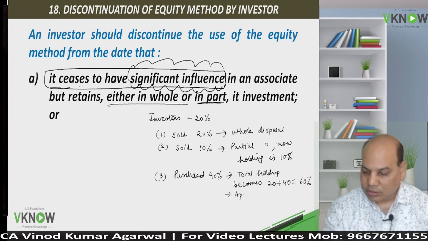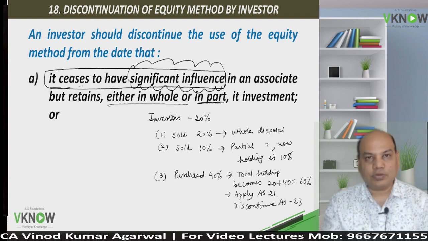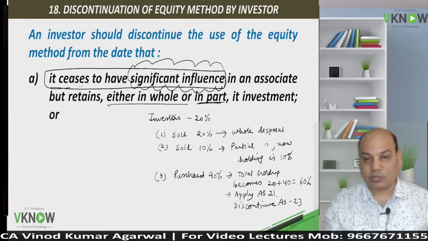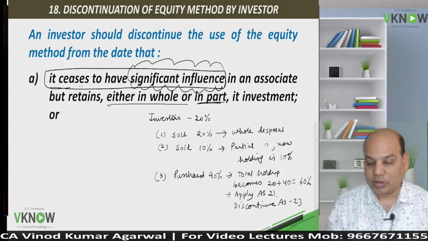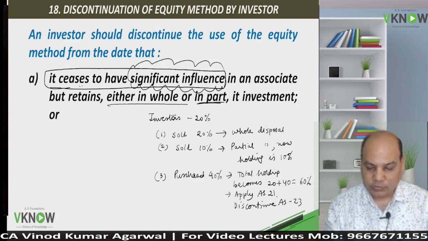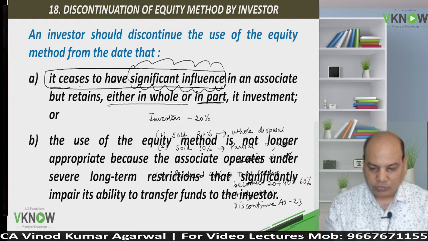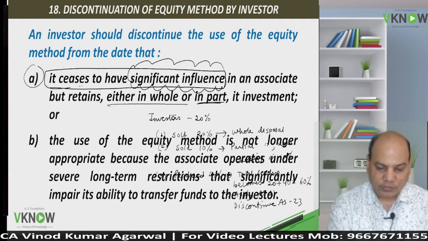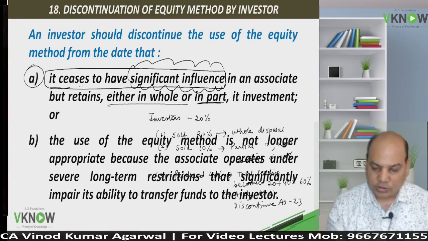You will apply AS21 and you will discontinue AS23. So sometimes an associate may become a subsidiary when the investor acquires more shares. Then you don't apply this standard, rather you apply AS21. So this is the first reason: you don't have significant influence.